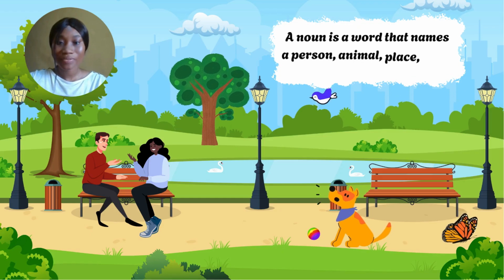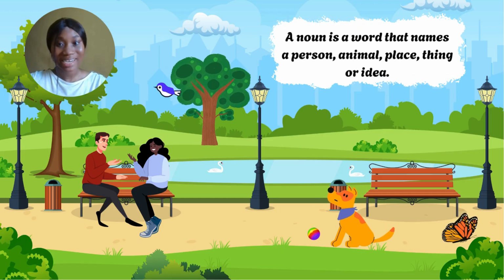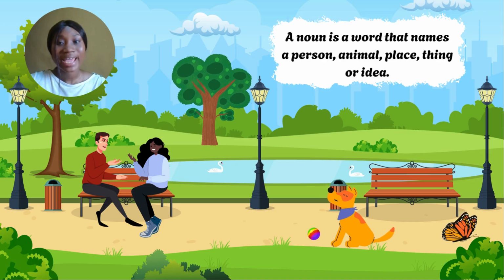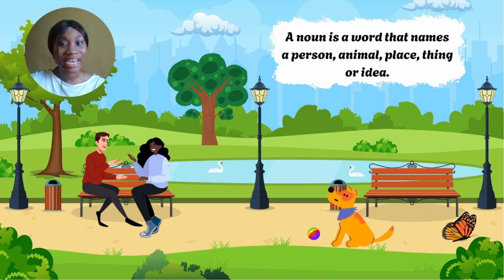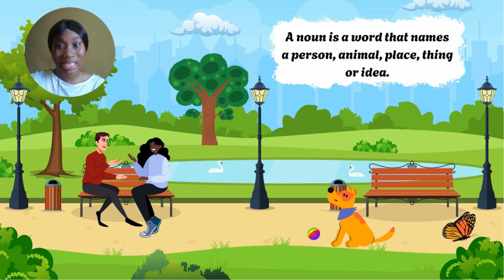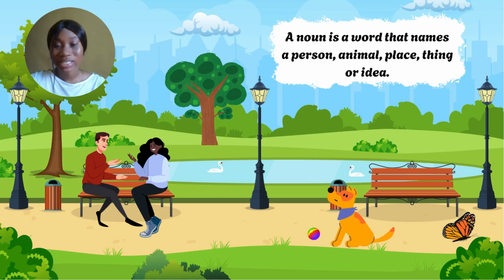So the word noun phrase has the word noun attached to it. So quickly let's remind ourselves what a noun is. A noun is a word that names a person, an animal, a place, a thing, or an idea. So a noun is the name of a person, animal, place, thing, or idea.